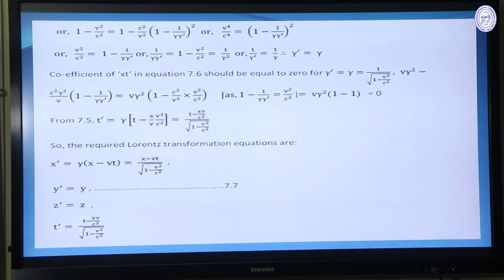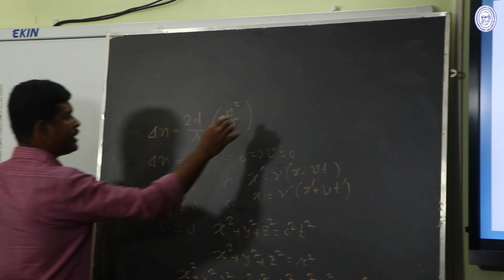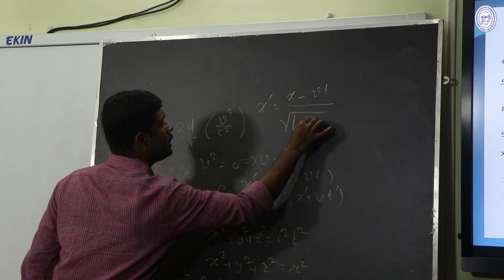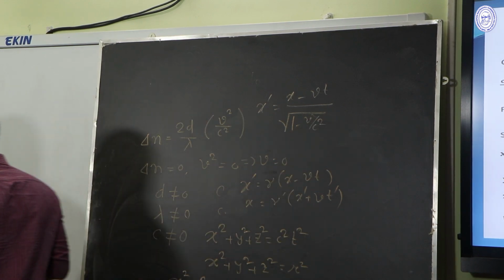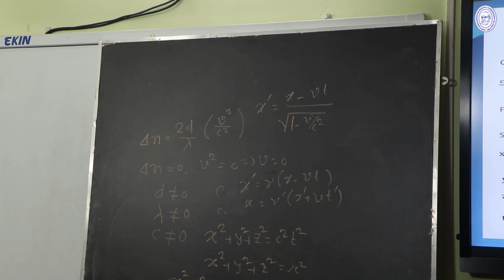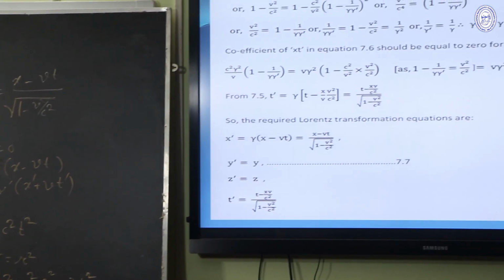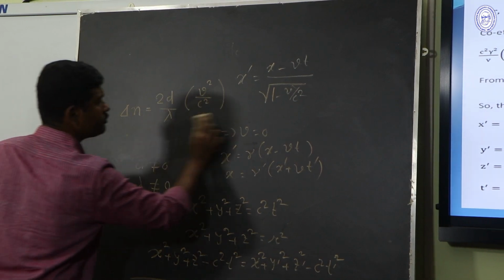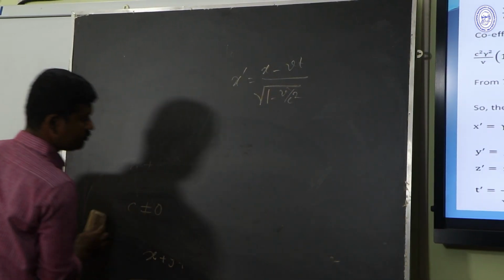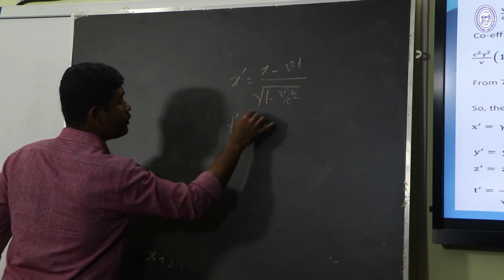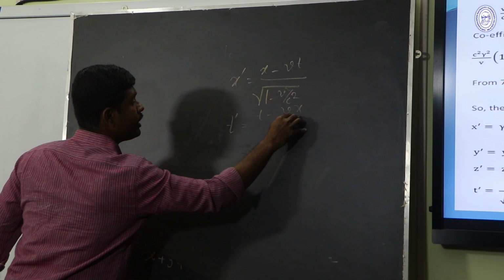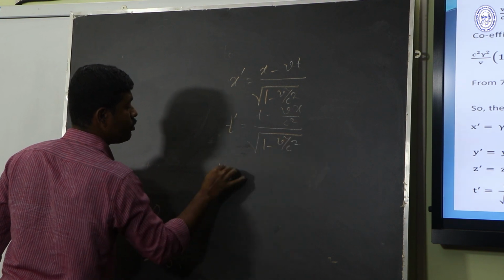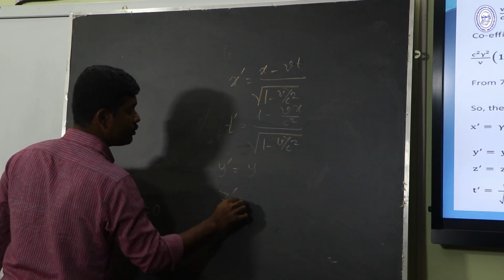Putting the value of gamma and gamma prime, we can write x prime equal to x minus vt divided by root over 1 minus v square by c square, y prime equal to y, z prime equal to z, and t prime equal to t minus vx by c square, divided by root over 1 minus v square by c square.